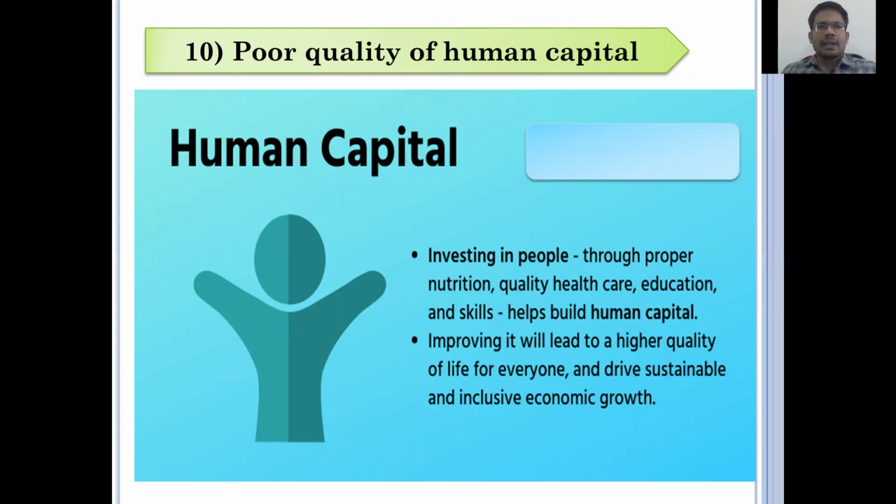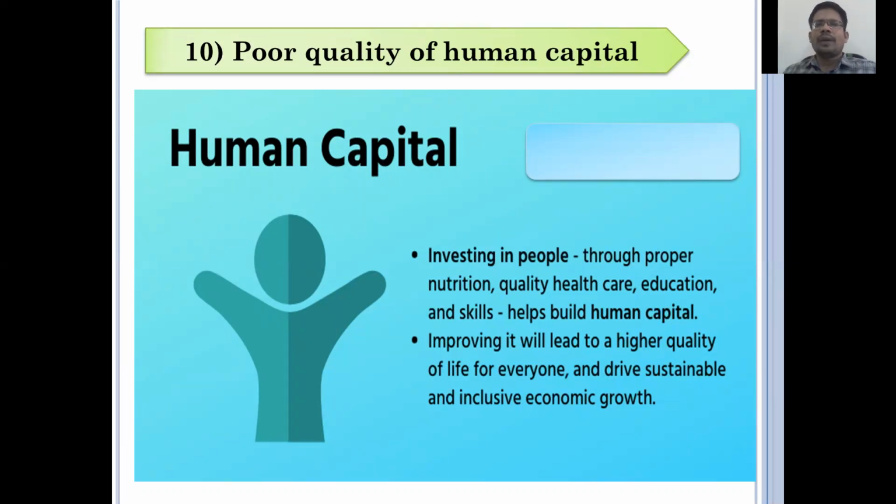When a person has better education and better skills, that person is treated as human capital. It means a person having better education and good skills is converted into skilled labor. After that, we may call that person human capital.